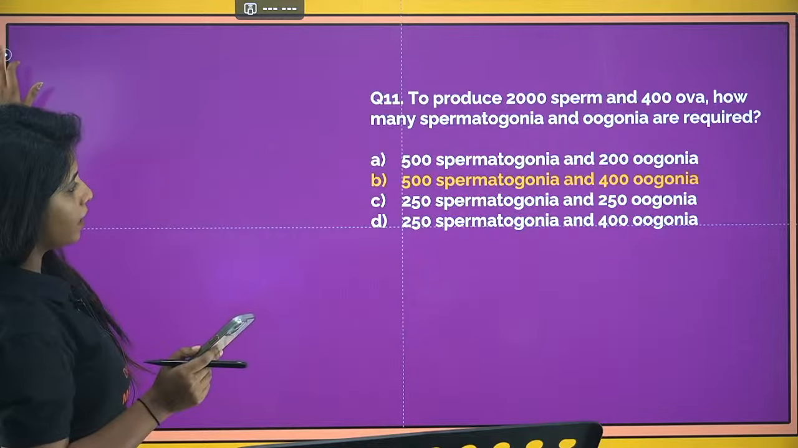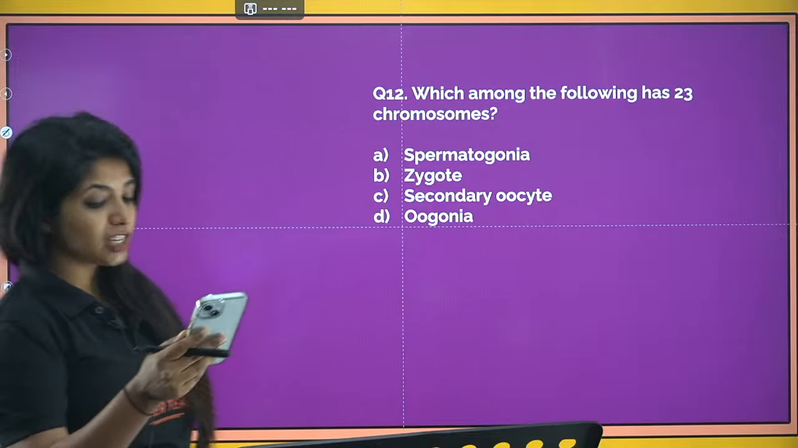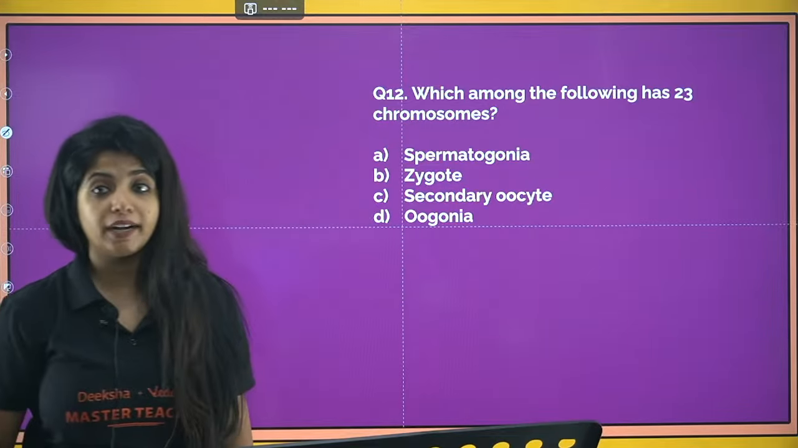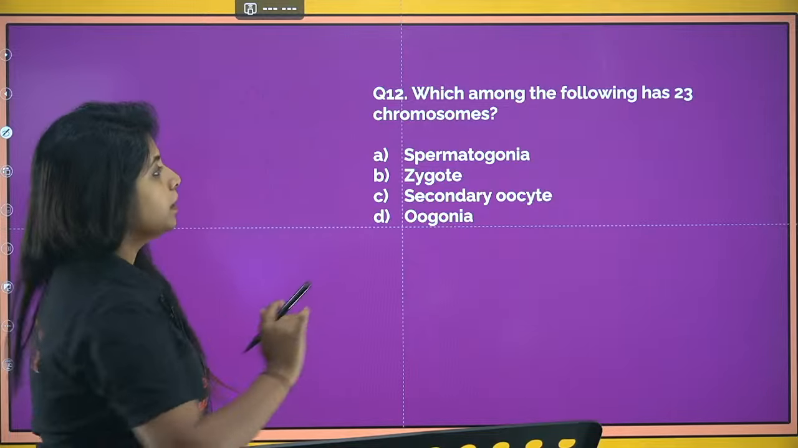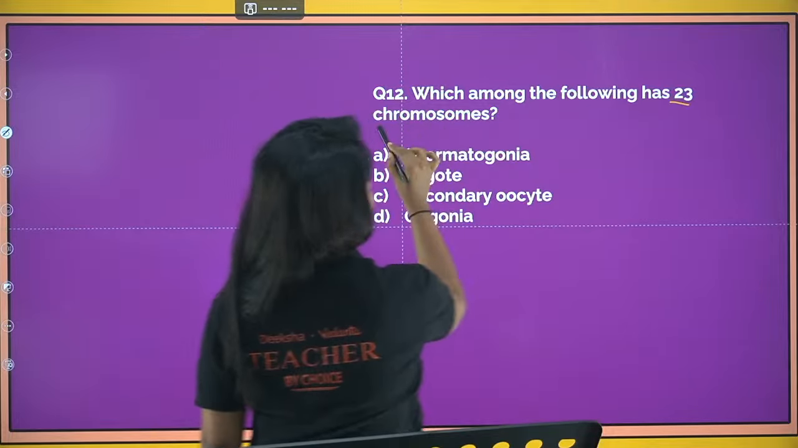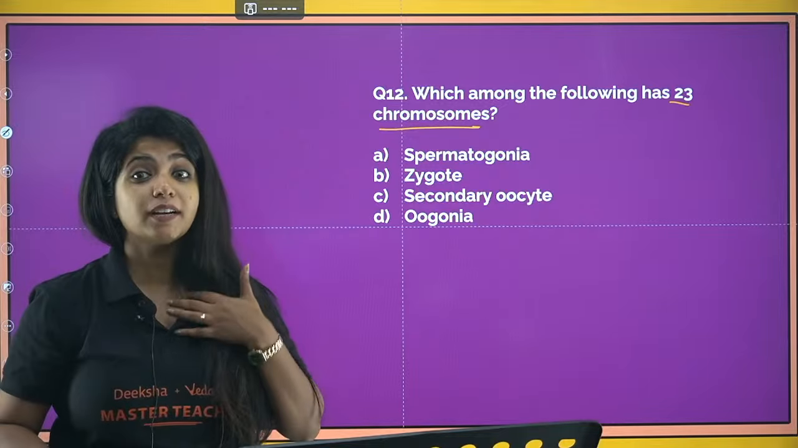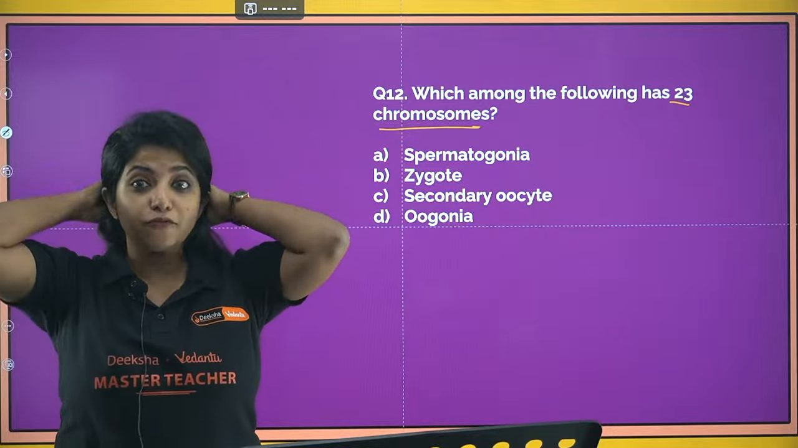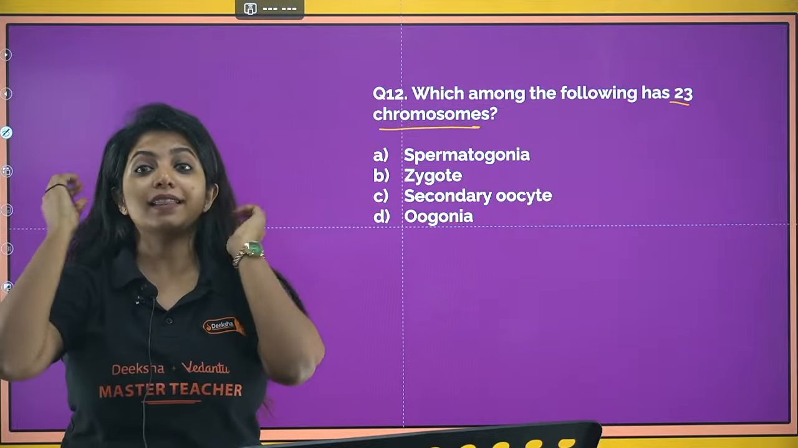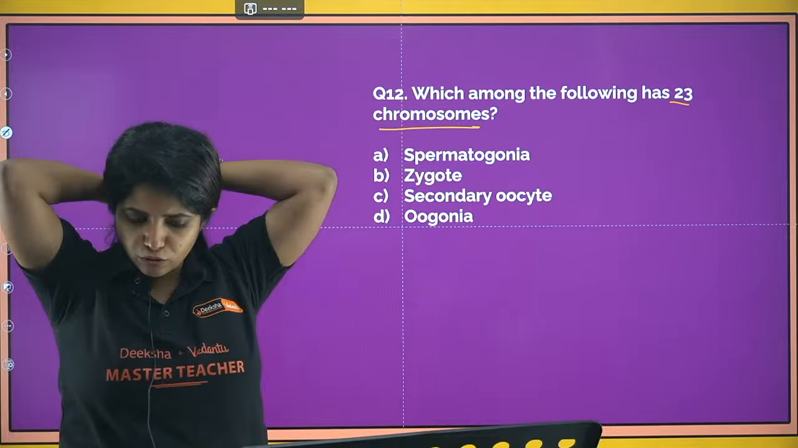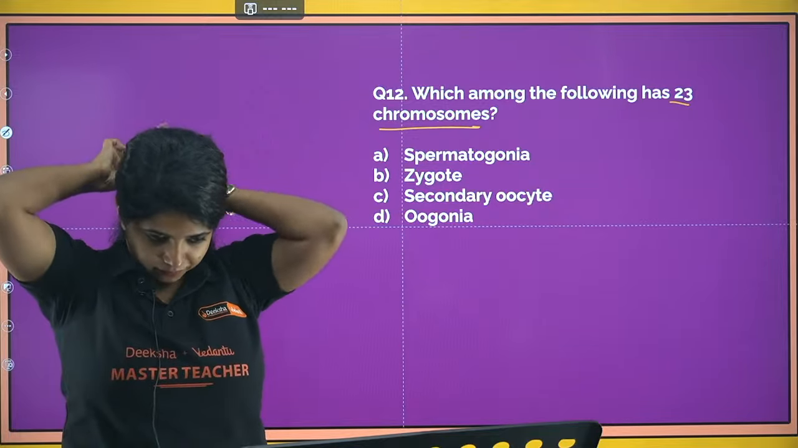Now going ahead with the next question: which among the following has 23 chromosomes? Try it out. Everyone who is watching this video has to try this question. Very simple. Which among the following has just 23 chromosomes, not beyond that? 23 means the haploid number of chromosomes. Usually we have 46 chromosomes and half of it is 23. So you are being asked who has just 23 chromosomes.